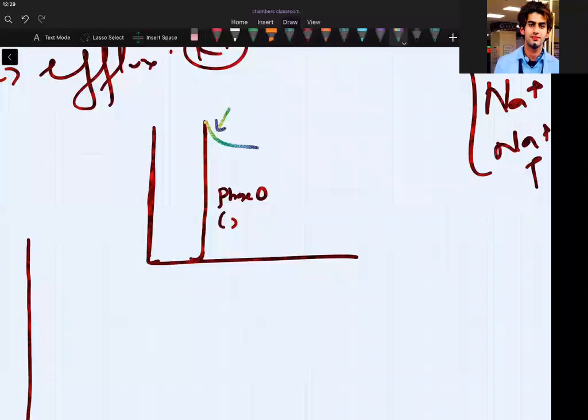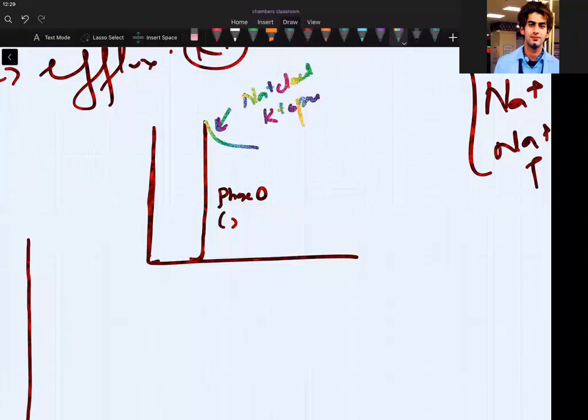Can you see what happened there? Tell me the channel status. What is opening and what is closing at this side? Sodium closed. Beautiful answer. Sodium channels closed and potassium opened. That's a beautiful answer.